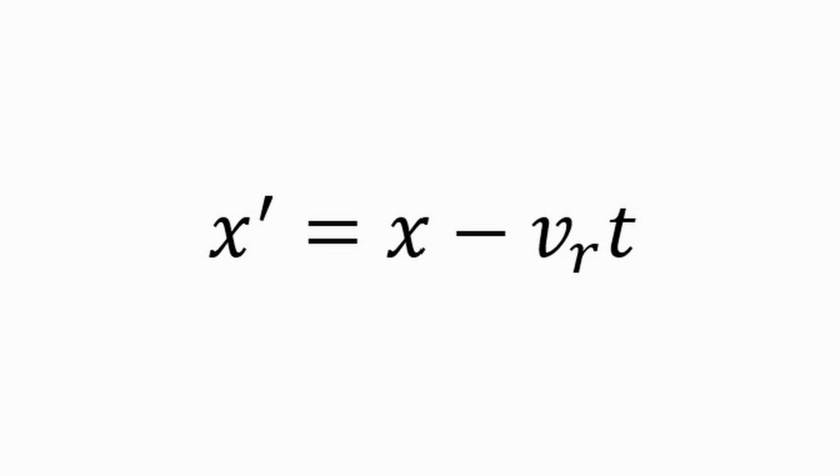Galilean transformation equation relates the spatial coordinates for an event in inertial frames that are moving in relation to each other. In Galilean relativity, two distinct events are separated by a time interval delta t that is the same for all inertial frames of reference. Therefore, events that are simultaneous in one frame are also simultaneous in any other frame.